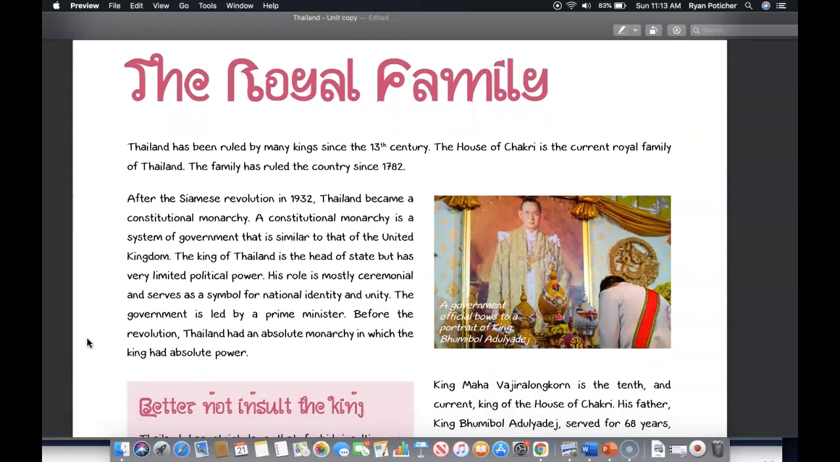At this time, you may proceed to answer the key concept questions and complete the exercises that correspond with that reading. Now let's move on to the next section on the royal family.